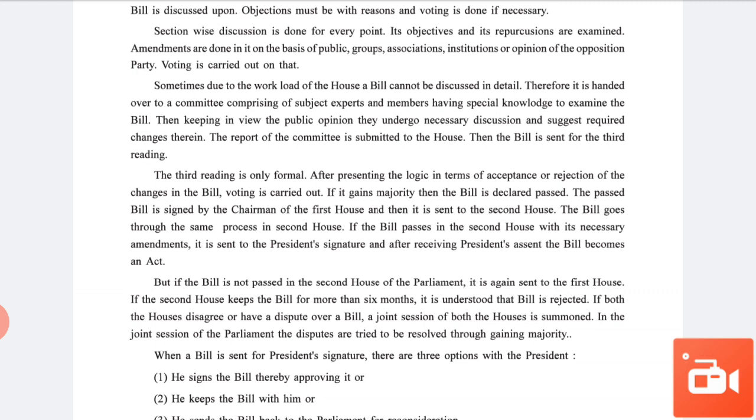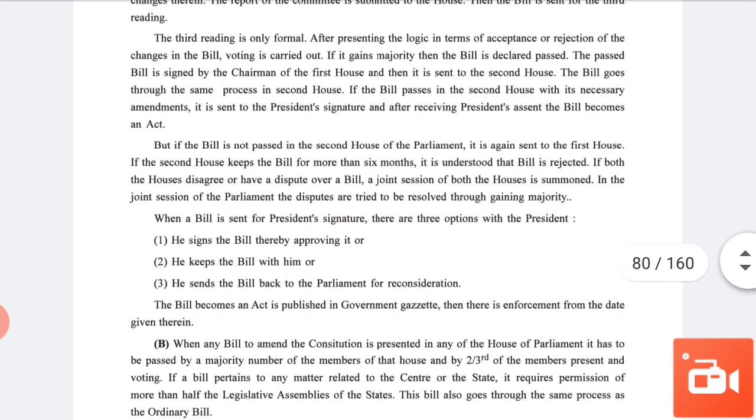After the bill goes through the second house, the bill is sent for the president's signature. After receiving the president's consent, the bill becomes an act. But if the bill is not passed in the second house of parliament, it is again sent to the first house, because in the second house the bill is not passed due to some reasons.